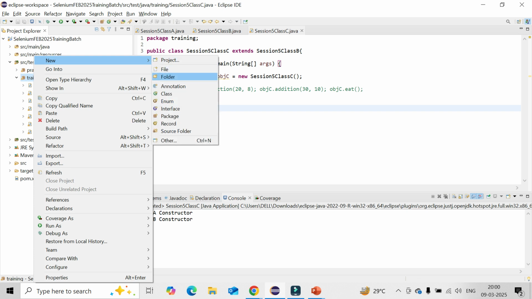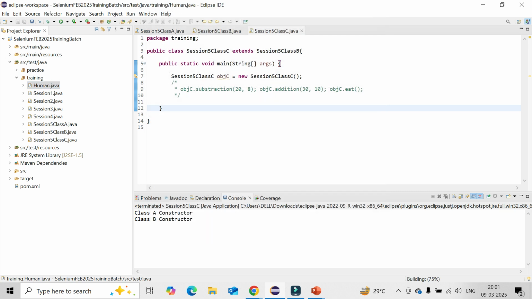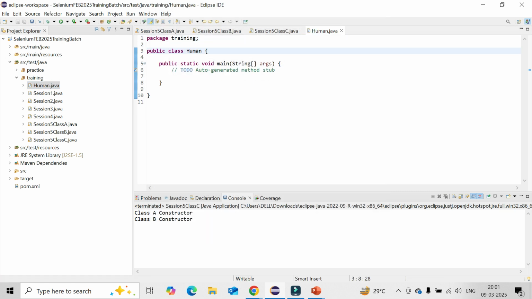Let's try to create an abstract class. Say I can create a class called Human. No need to create the public static void main, or you can select it, it is not a problem. So where you need to create an abstract class, you need to define the keyword abstract before the class.